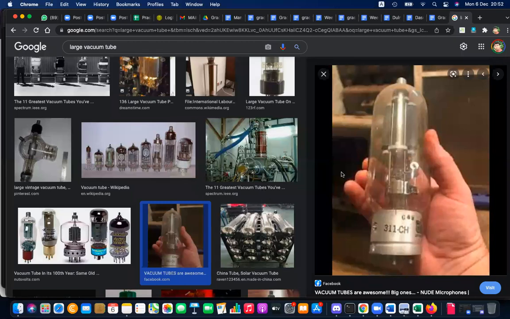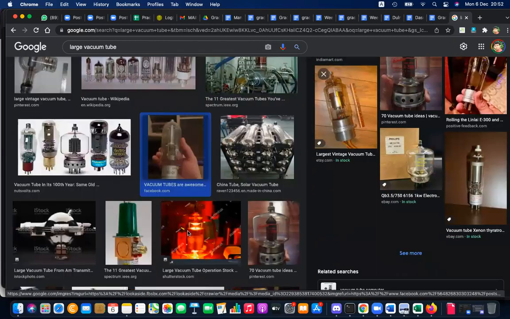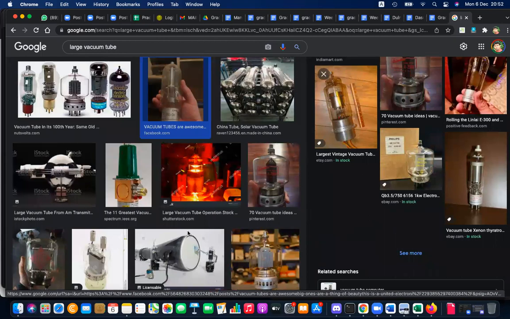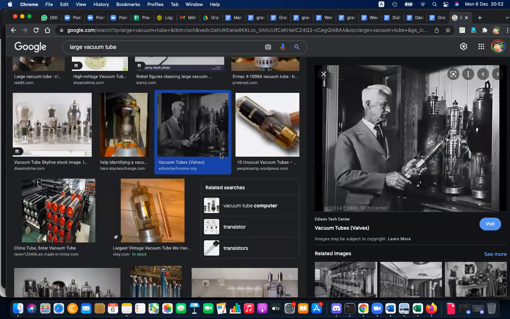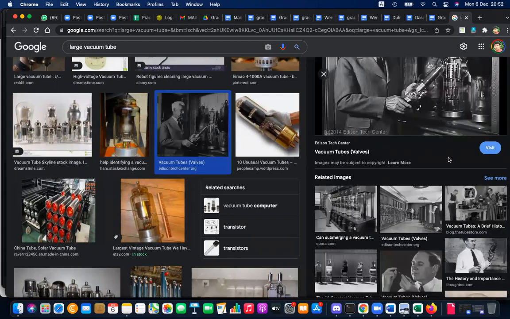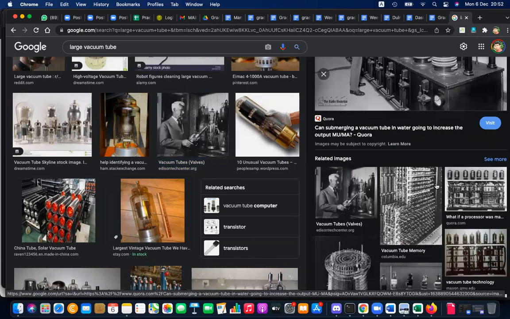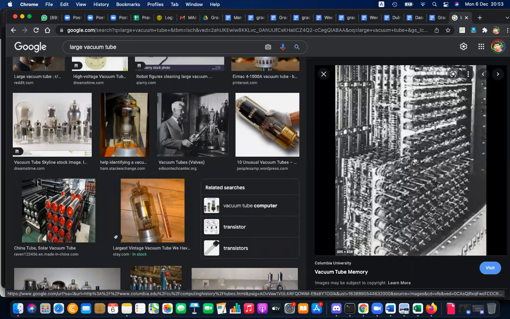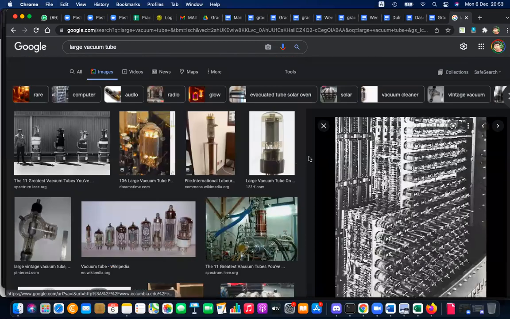But later, with the invention of transistors, the vacuum tube was removed because it was large. It took a lot of space, and therefore the computers created at that time also took a lot of space. It was actually taking an entire building.